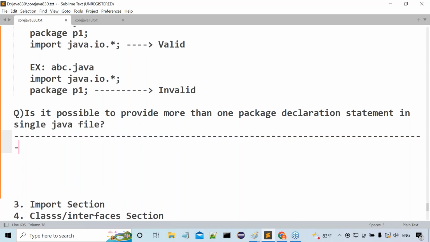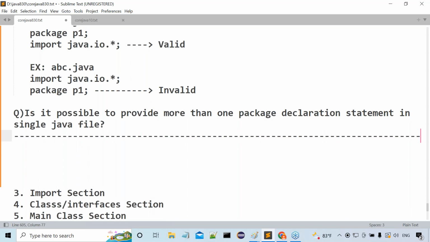Please remember, I'm not talking about the import statement. I'm talking about only the package declaration statement, the package name. That statement is available, no? Then what I provided there, is it possible to provide more than one package declaration statement in a single Java file? That is my question now.